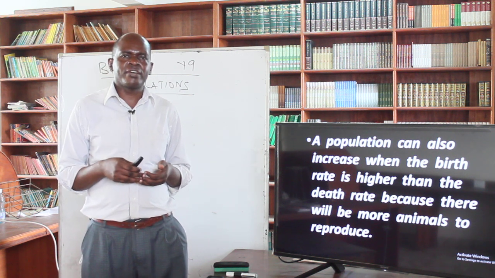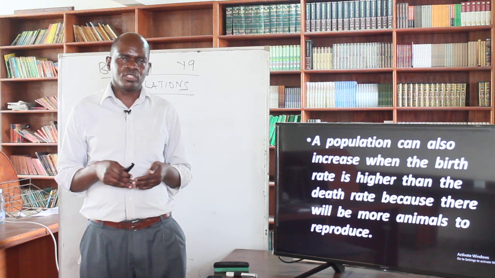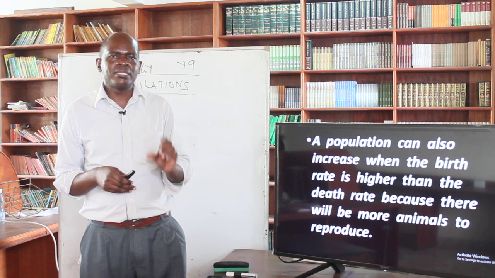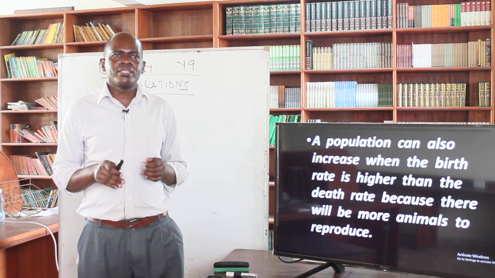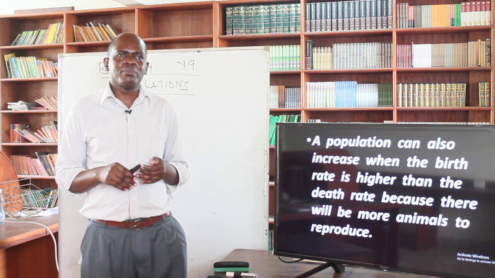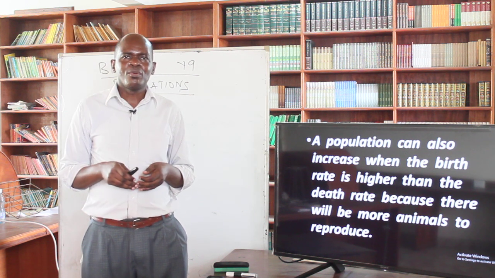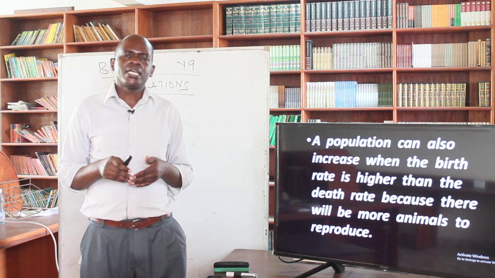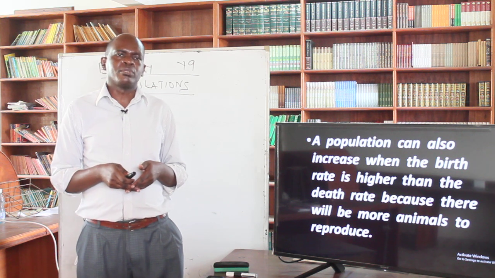They work together. You might find maybe one or two factors working together, or almost all of them working together. And remember that these factors depend on the different habitats. For example, when you talk about the predators, this is mostly for the wild animals. I don't think a human being can become a predator to another one. Unless you as a student have seen one where someone is a predator and the other one is a prey. But because we don't feed on each other, that factor does not apply to human beings. It mostly applies to the wild animals.